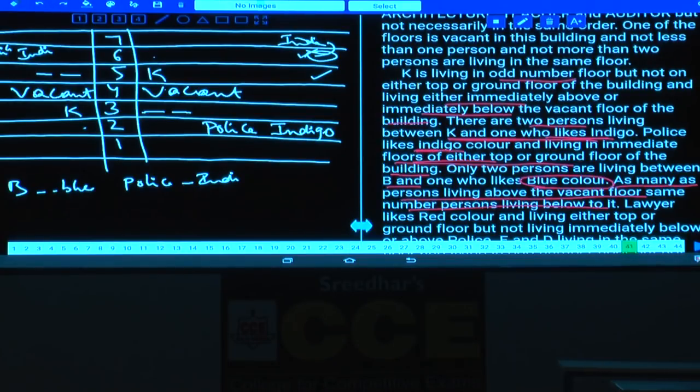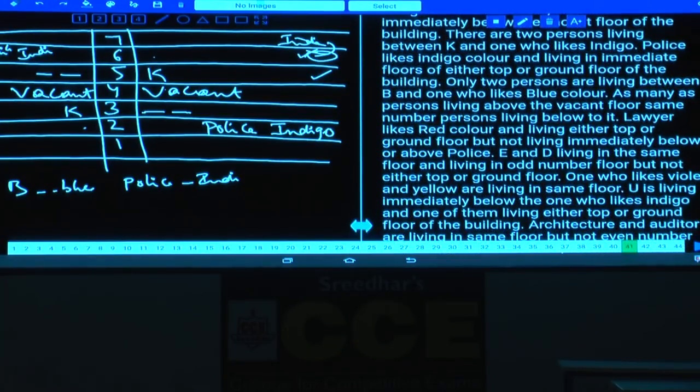And lawyer likes red color and living either top or ground floor, but not immediately below or immediately above police, isn't it? Now what about this lawyer here? As lawyer likes red color, either on top or ground floor, but not immediately below or immediately above police, hence lawyer cannot be on the first floor. Hence where should this lawyer be? Lawyer is the only one person here.